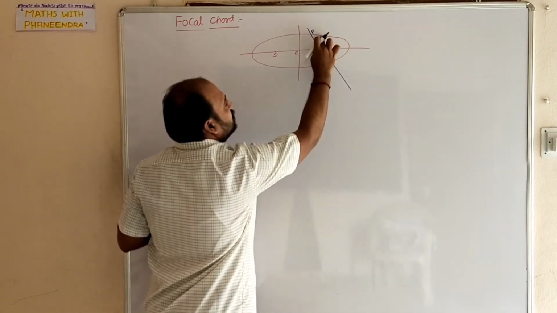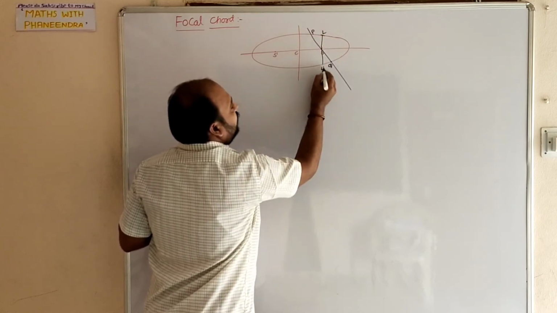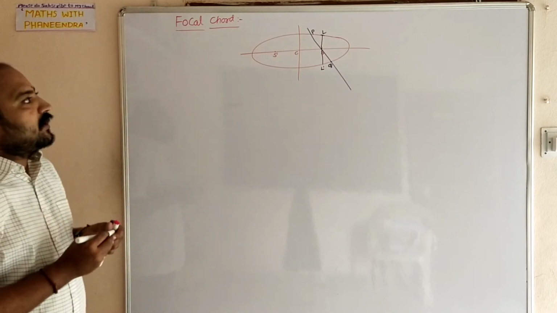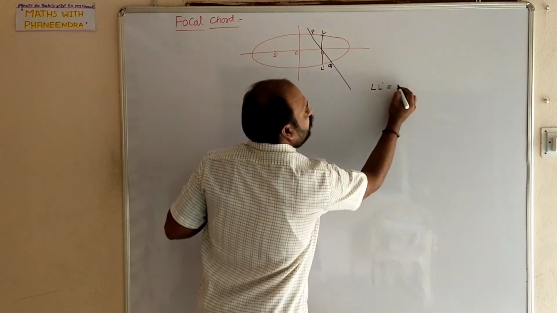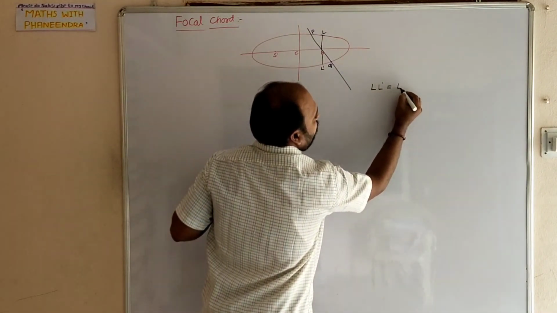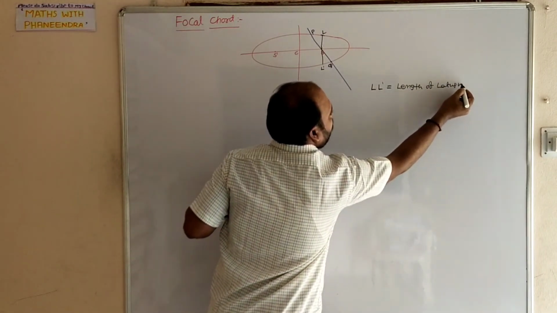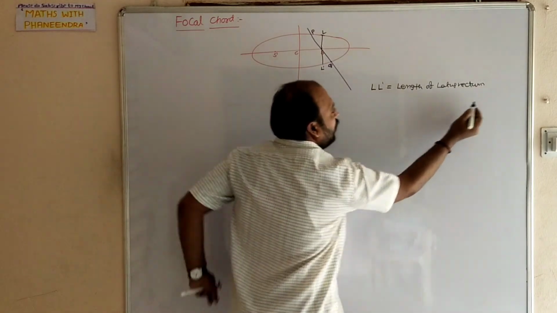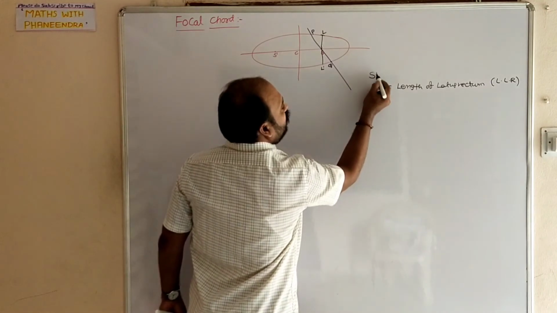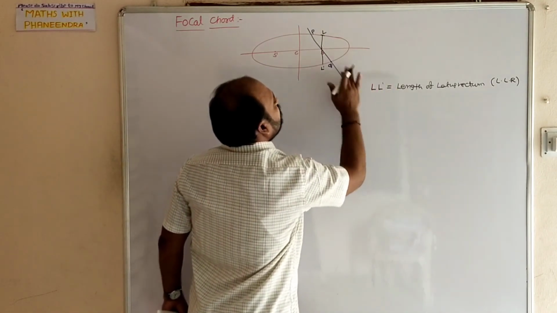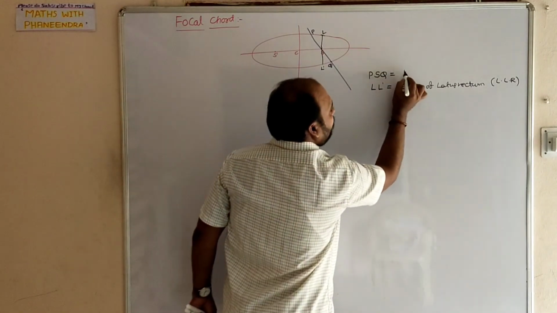Sir, what is the need to discuss the latus rectum concept? I will explain. This is L and L dash. Here L L dash is the latus rectum, and its length is the length of latus rectum, LLR. And you can write PSQ like this. PSQ is the focal chord.